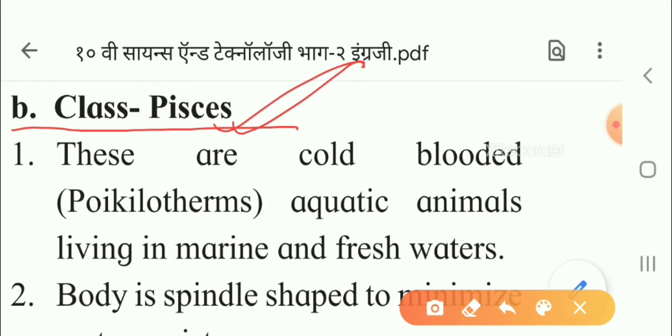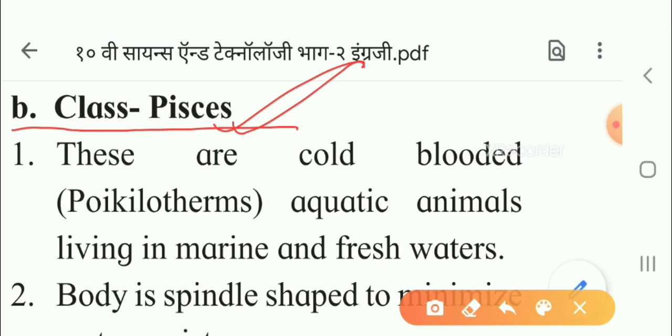One common term, one specific term is there. They are called poikilotherms. What is the meaning of poikilotherms? An organism that cannot regulate its body temperature. So, this way we can see that from the class Pisces, these organisms are poikilotherms or cold-blooded.